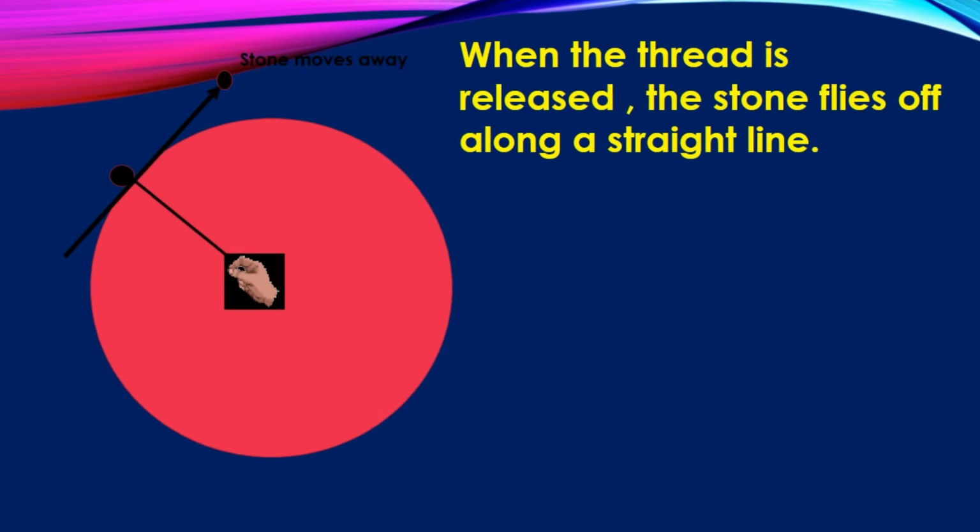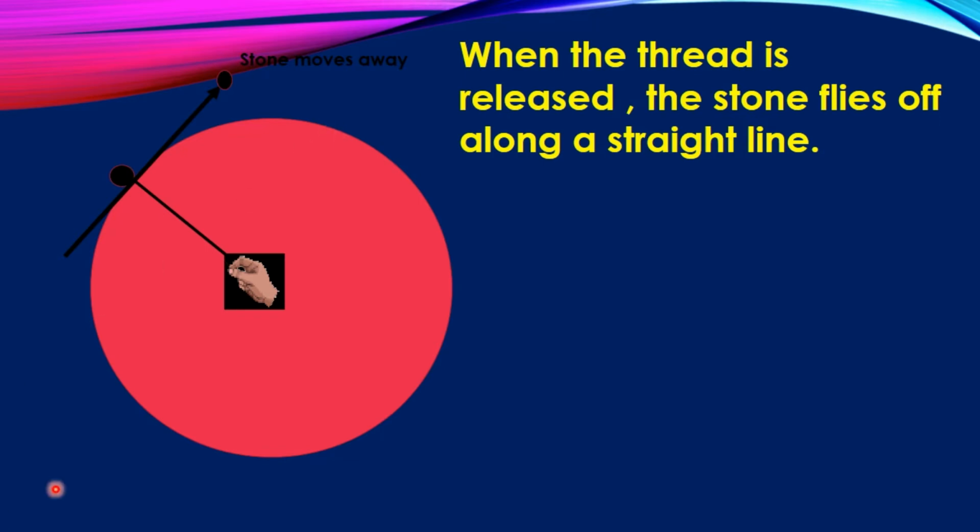In this activity, before the thread is released, the stone was moving in a circular path with a certain speed. At that time, its velocity was changing at every point because of the change in its direction of motion. When it was moving along a circular path, its direction of motion was changing, or the stone was accelerating.